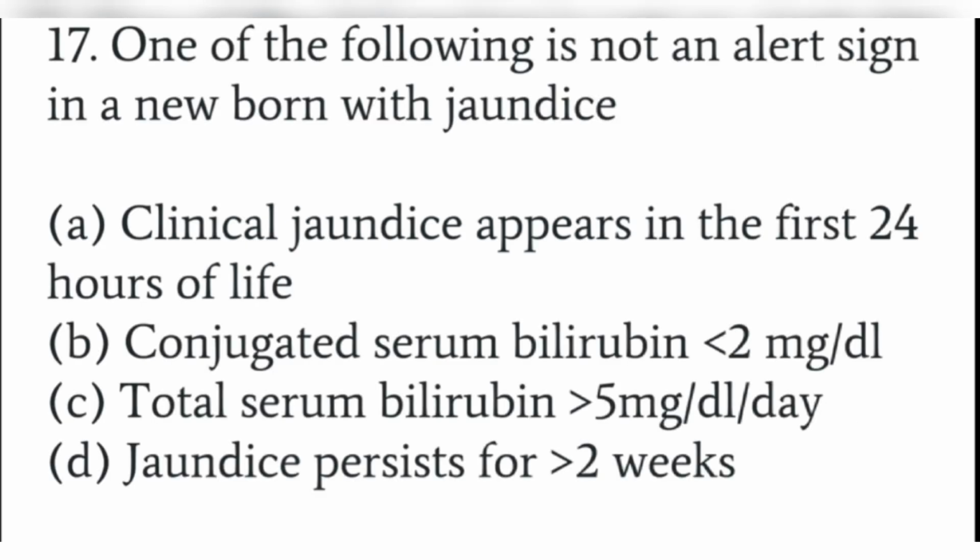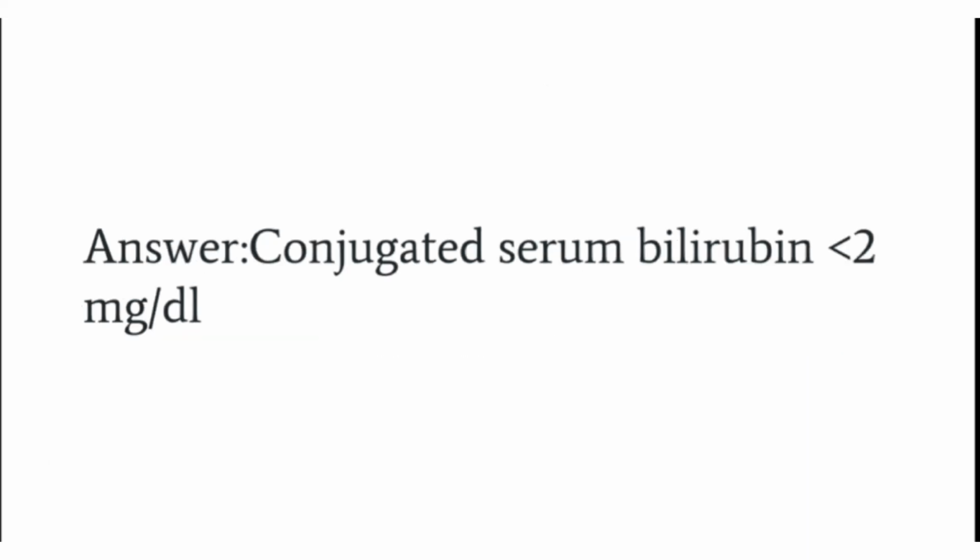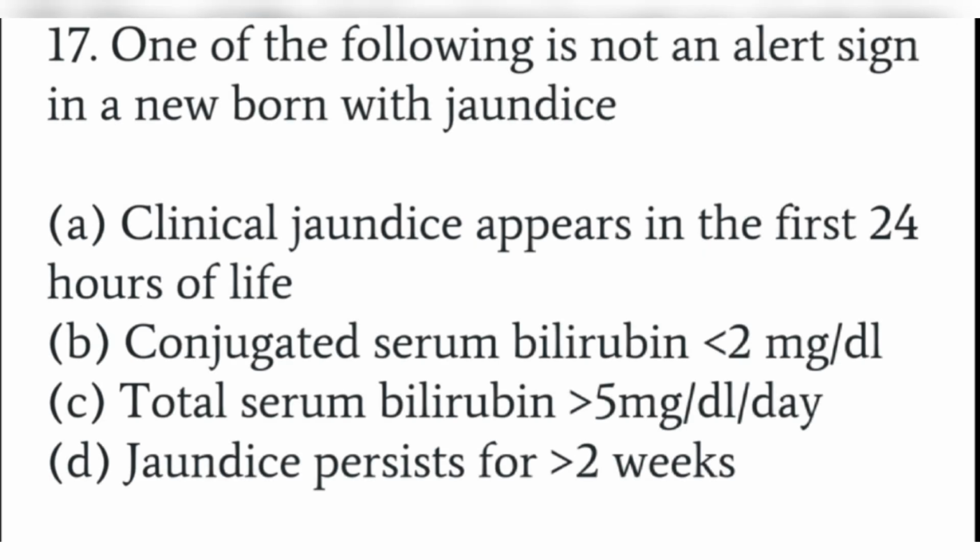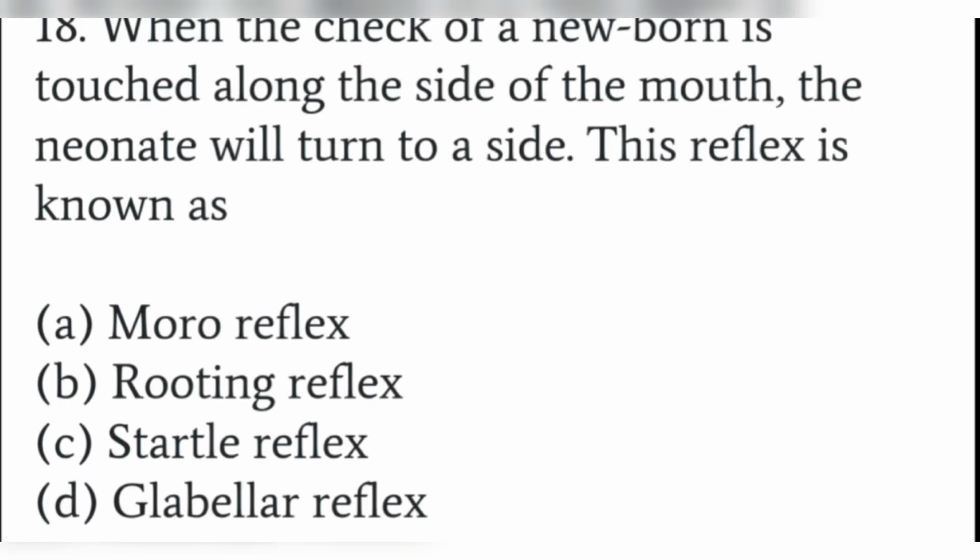One of the following is not an alert sign in a newborn with jaundice. Clinical jaundice appears in the first 24 hours of life. Conjugated serum bilirubin less than 2 mg per deciliter. Total serum bilirubin more than 5 mg per deciliter per day. Jaundice persists for more than 2 weeks. So which one of these is not an alert sign in a newborn with jaundice? See, conjugated serum bilirubin less than 2 mg per deciliter is not an alert sign in a newborn.